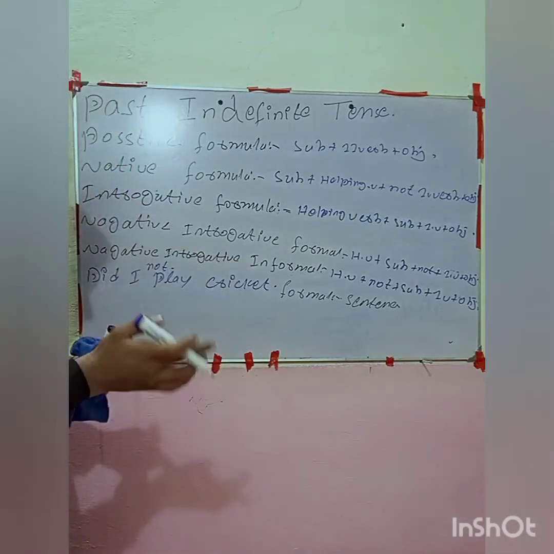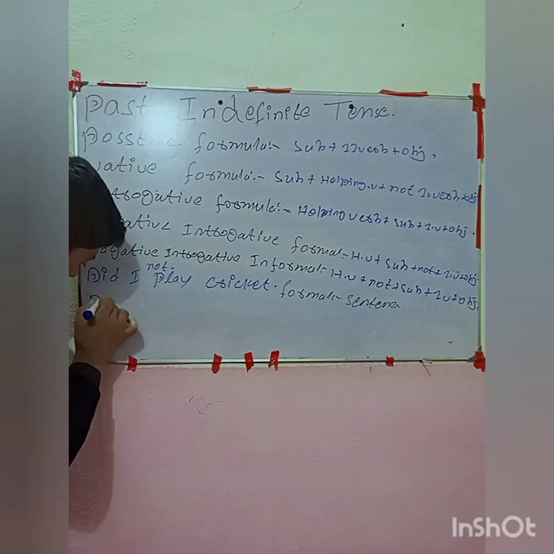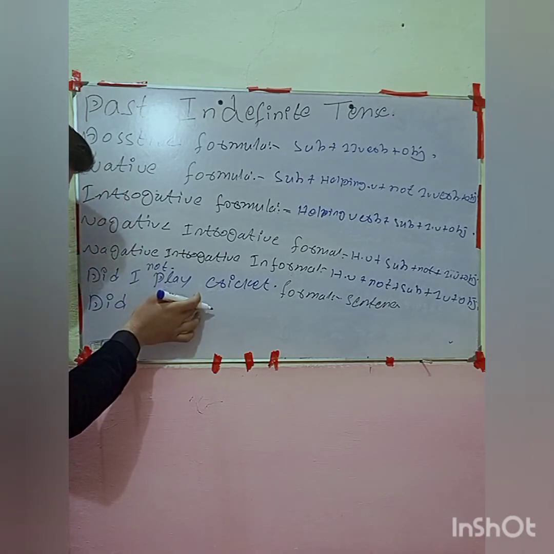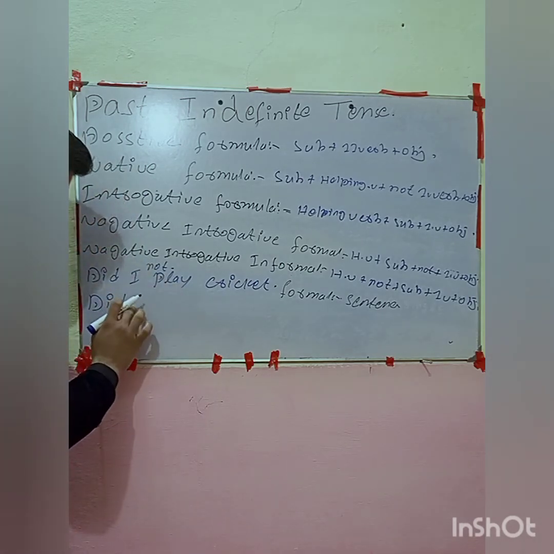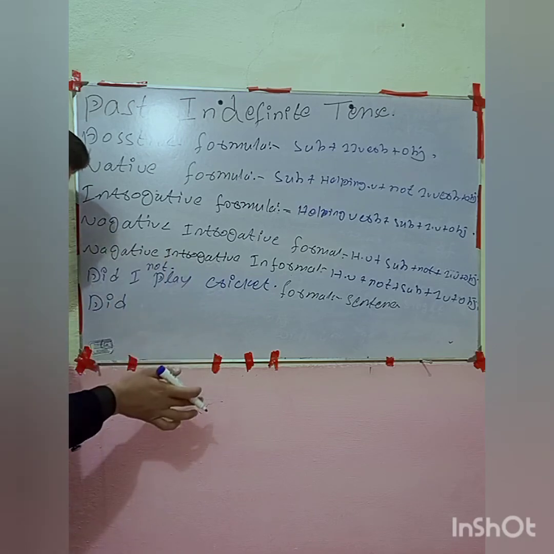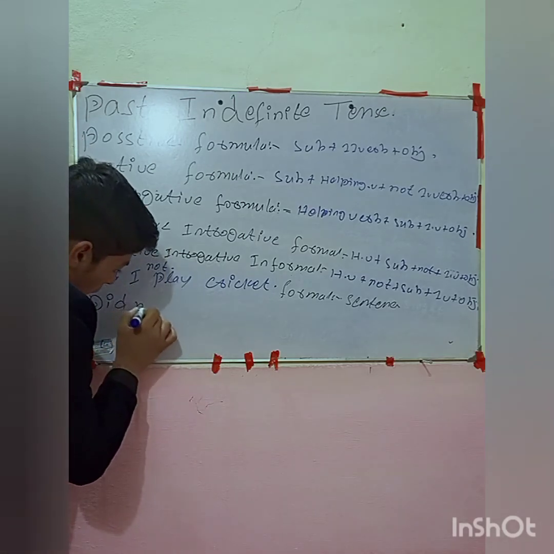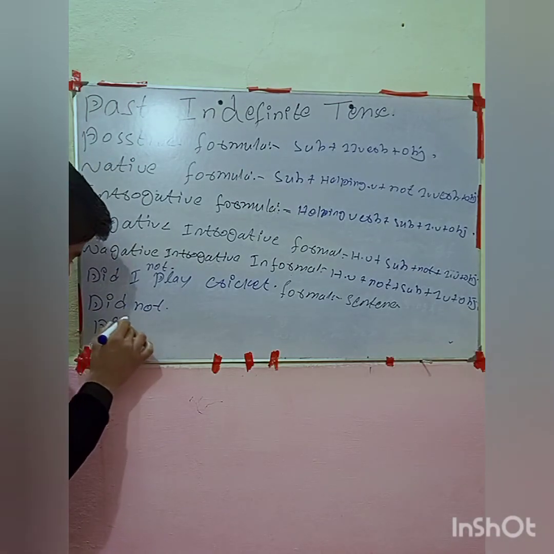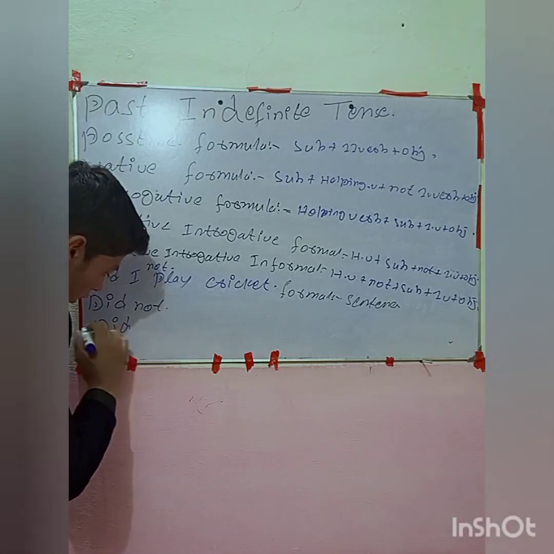That was the formal sentence. And now look, that one is informal: Did not I play cricket? Here we use not first, then the subject. Did not. If we use the short form, it will be didn't, right?